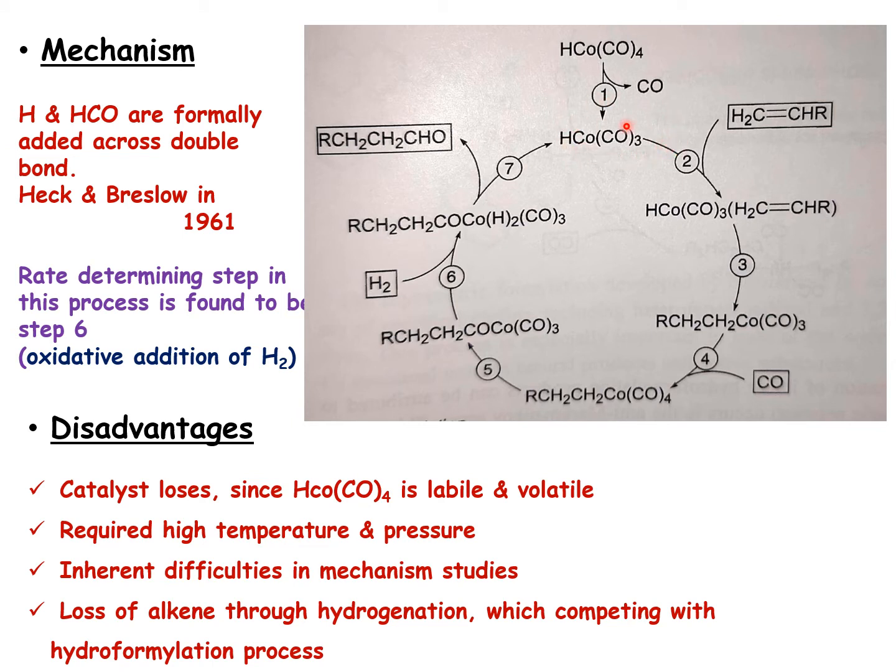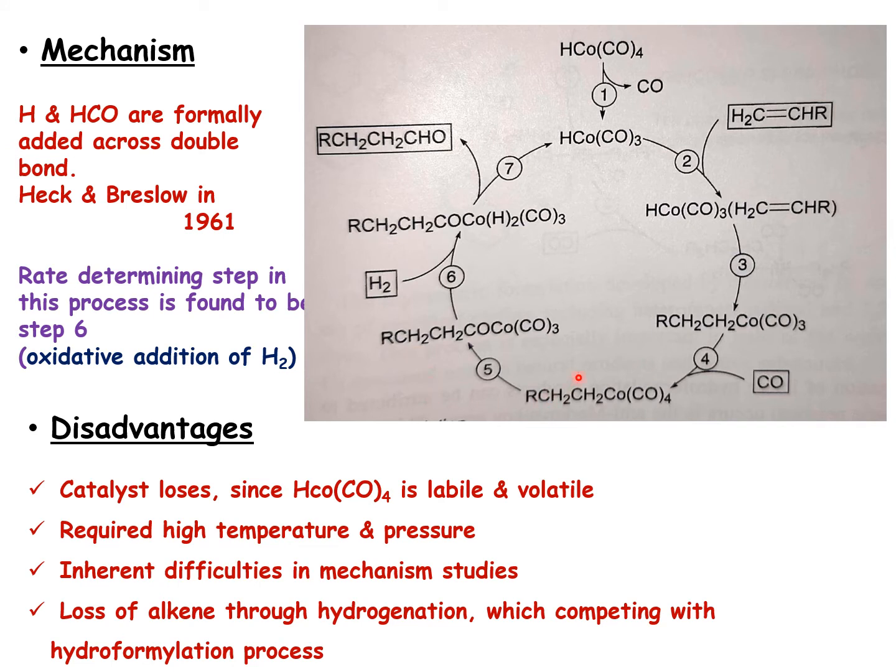With this catalyst, the olefin coordinates through a metal alkene bond. So step 2 is metal alkene bond formation. Then subsequently migratory insertion of the alkene into the metal hydrogen bond, that is the cobalt hydrogen bond, forms the metal alkyl intermediate. Then subsequently CO is going to be inserted.